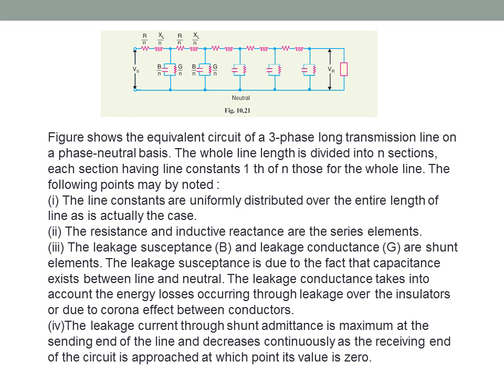The leakage conductance takes into account the energy loss through the leakage over the insulator or due to corona effects between the conductors. The leakage current through shunt admittance is maximum at the sending end of the line and decreases continuously as the receiving end of the circuit is approached, at which point its value is 0.